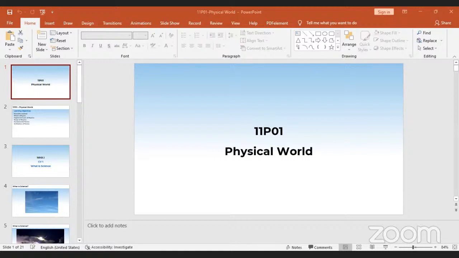Today we'll be starting from a very basic thing in physics. We'll understand the physical world around us. We'll understand some beautiful terms in physics today. Okay, we'll talk about all these things.